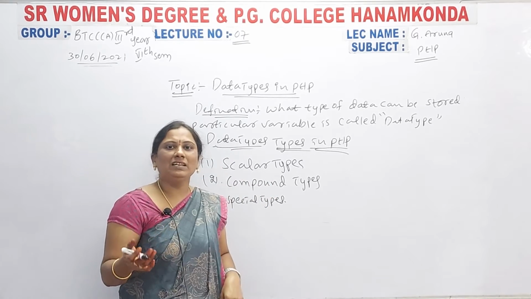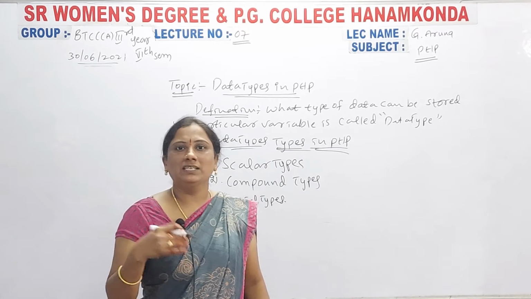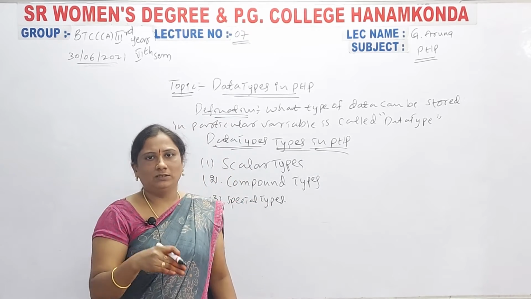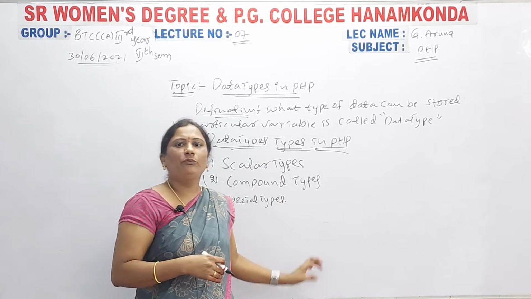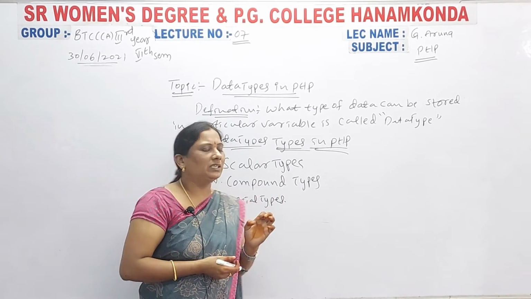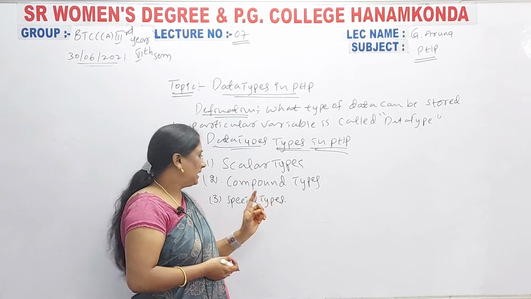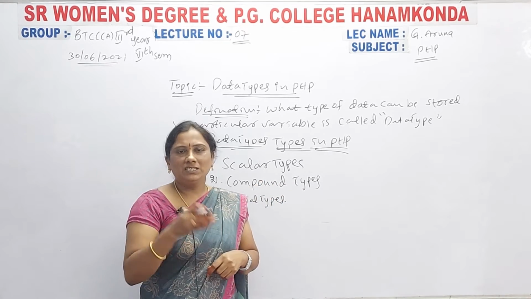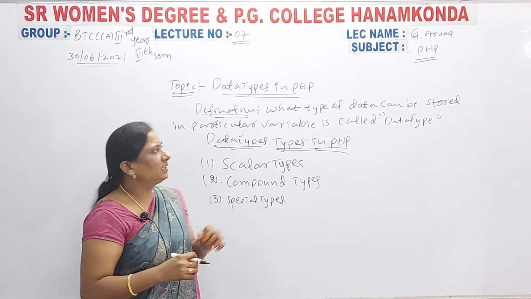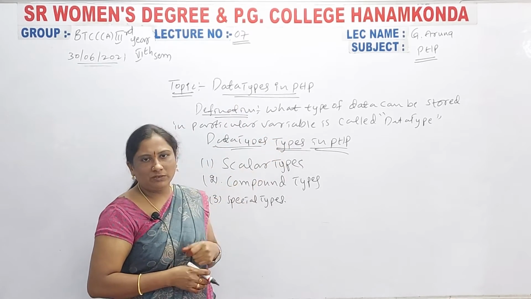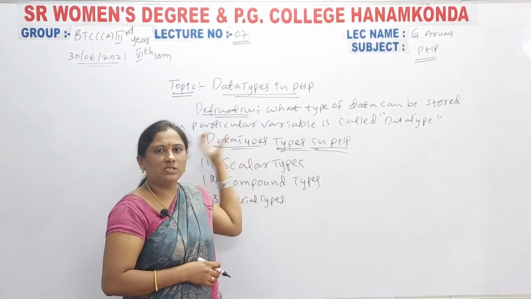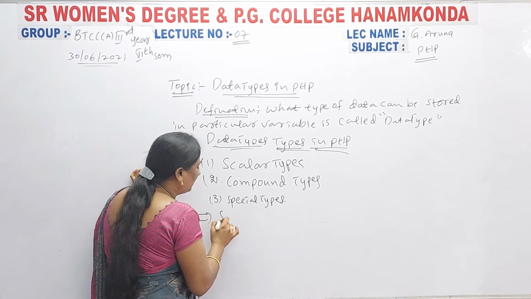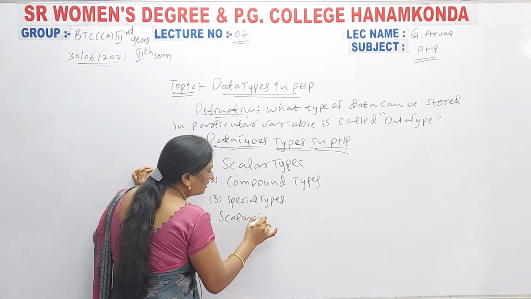So, like in C language, the primary data types, secondary data types, and primitive data types are there. Like that, here also there are different types of data types: scalar types, second compound types, third special types. Let us see. First you know the data type definition. Girls, you have to write notes: first the definition, after that the types, then a side heading.